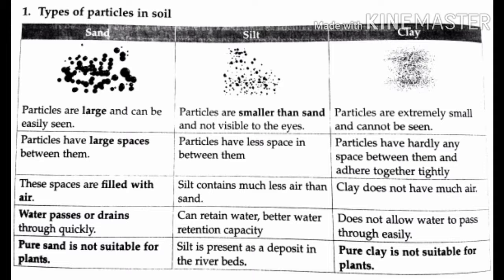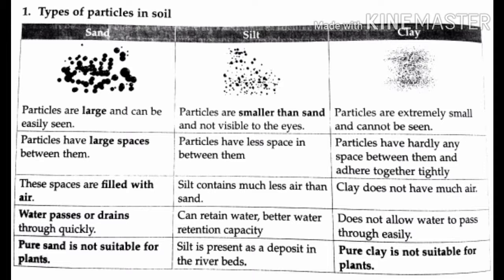Clay does not have much air because there is not that much gap. Clay does not allow water to pass through easily. Pure clay is not suitable for plants. These three are particles of soil.